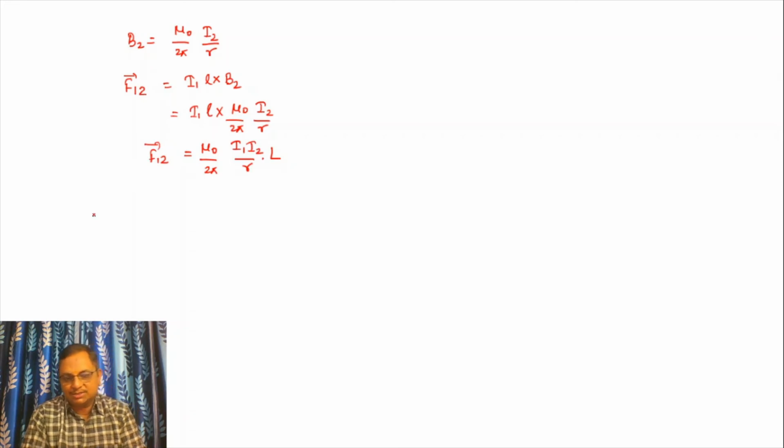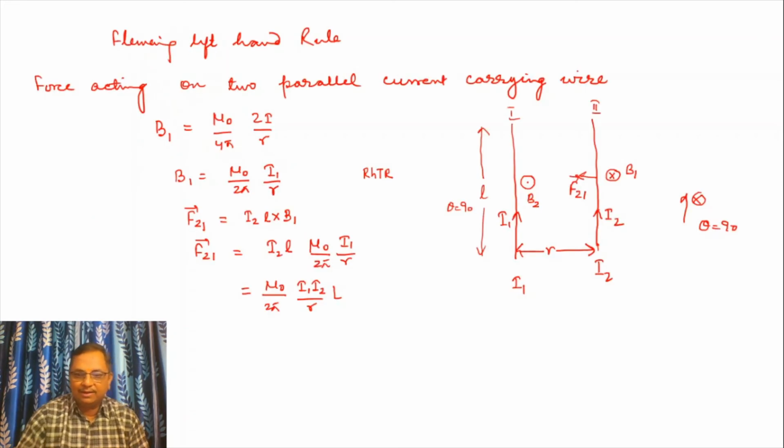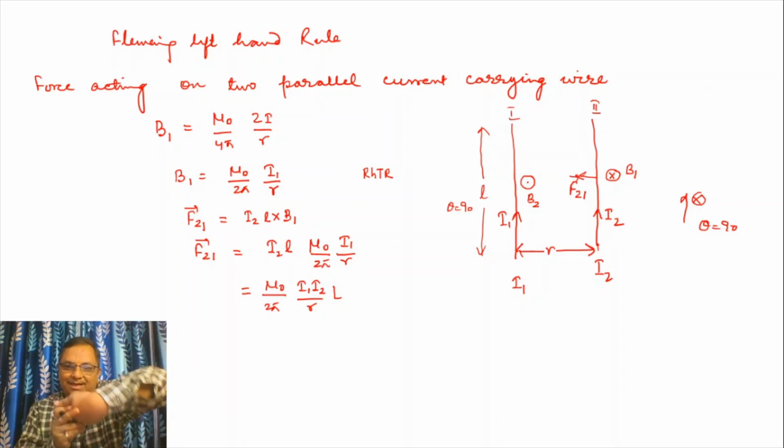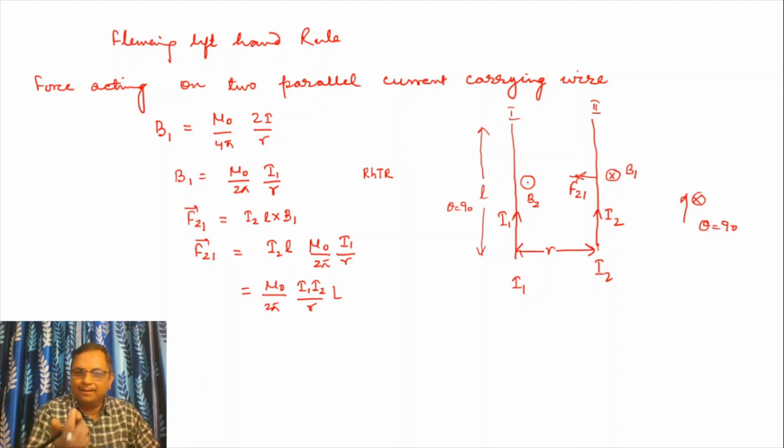My dear students, we again apply Fleming's left hand rule. The magnetic field is in this direction, current is here, then the force will be this way, and we get the direction here, F12.